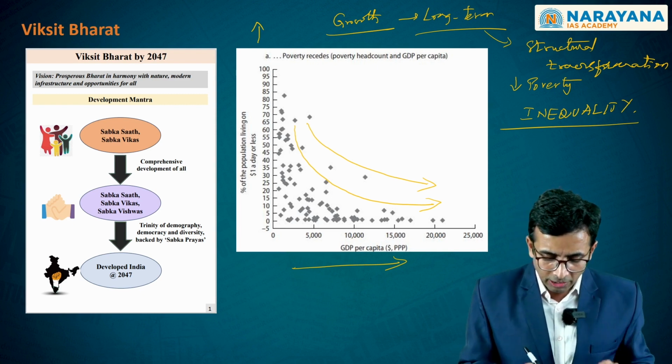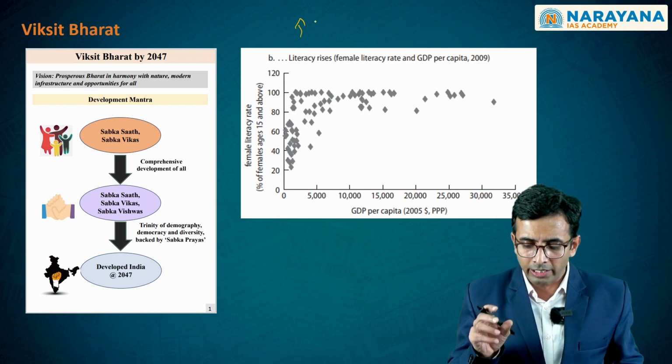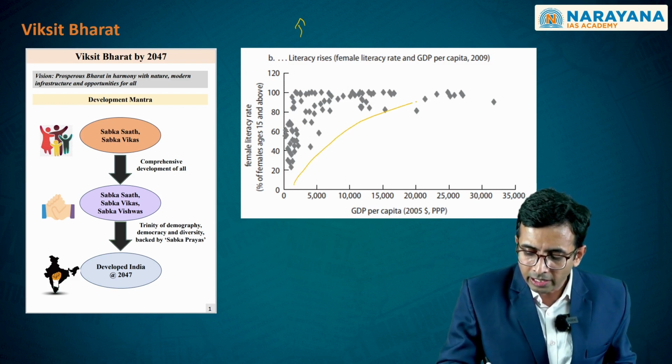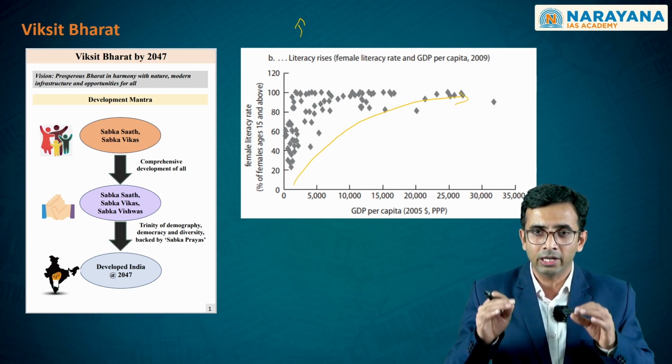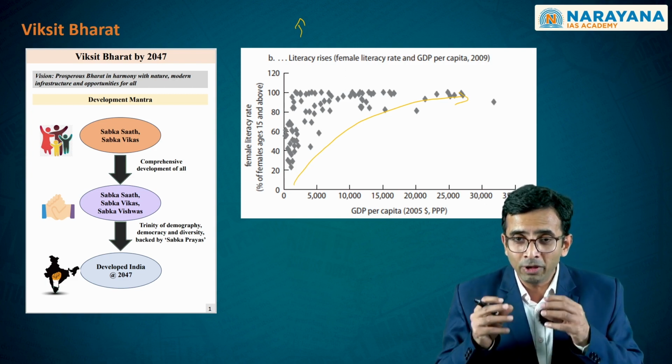The second aspect that you have to see is that as the long-term growth is occurring, the literacy levels are also increasing, and you will ultimately be achieving near 100% literacy levels. Particularly, this has to happen with regard to female literacy.